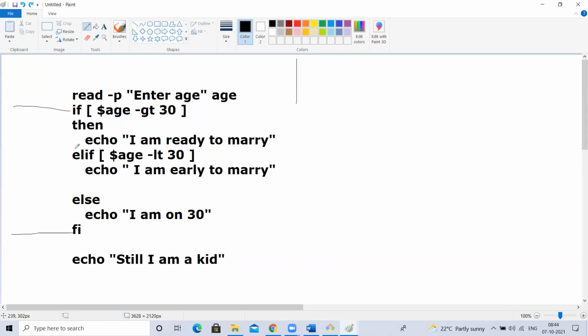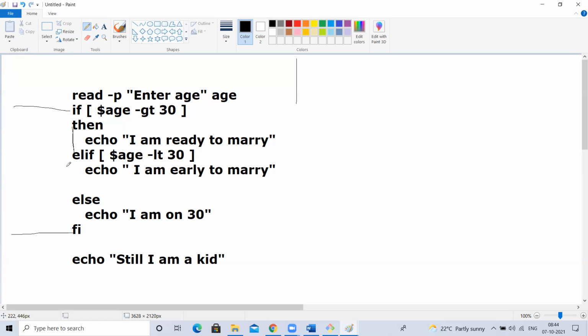Will it print it here or not? It will print. Okay, so this condition is true. So it will print. Next, will it check the else if condition? Is less than 30? No. It will not even check. Directly, if the condition is satisfied here, once it prints this, directly it will jump here.